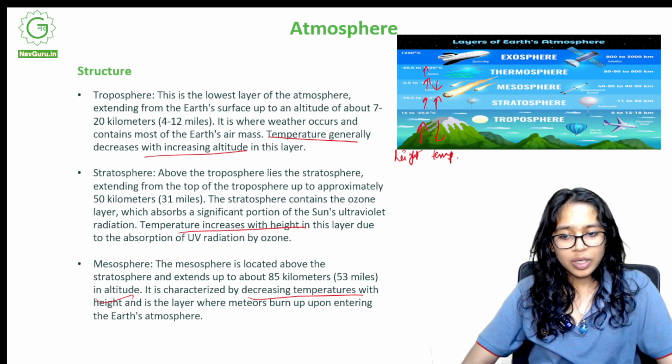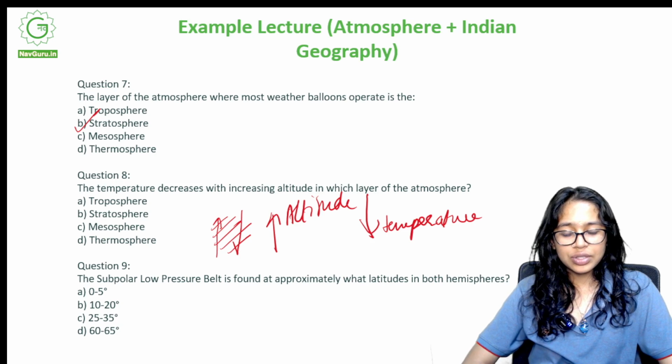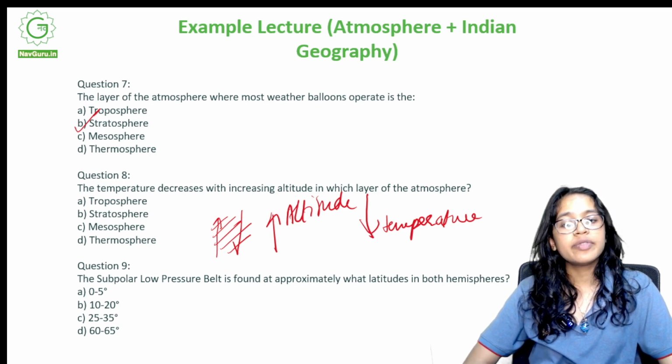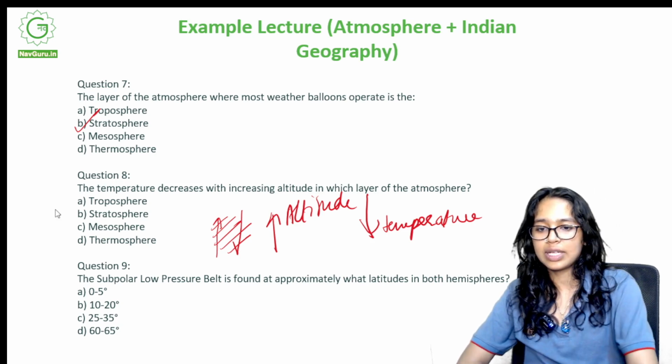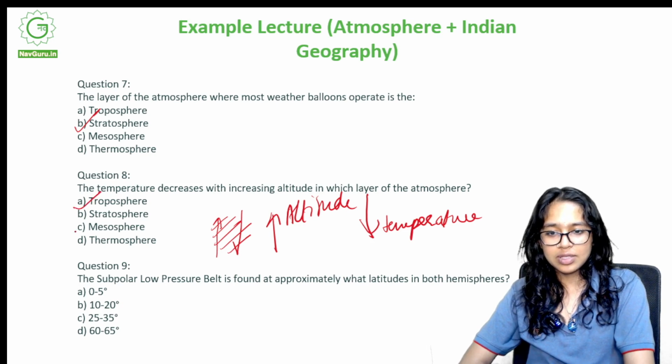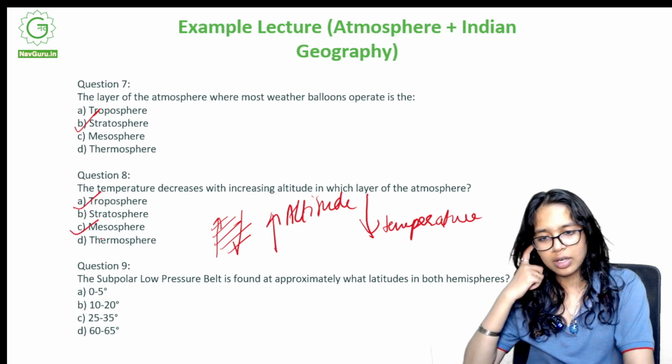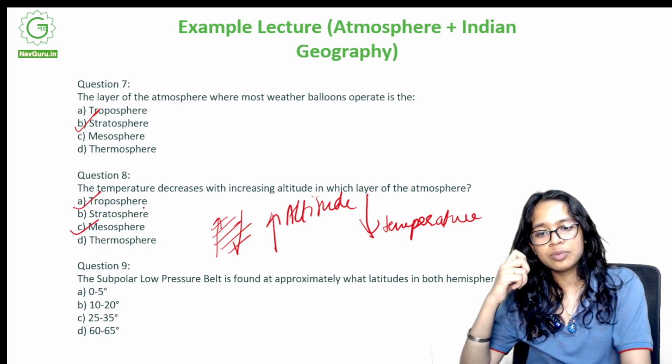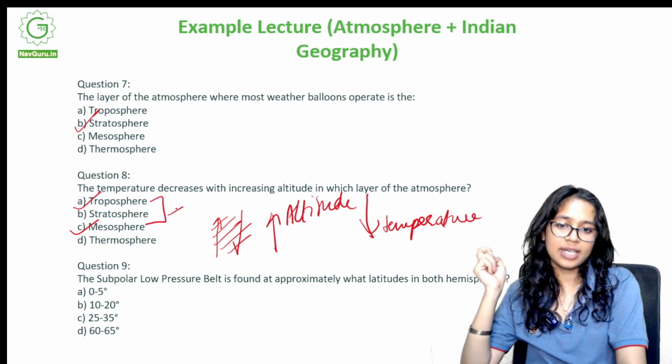So now back to our question. Let's go back to our question. What does it say? Temperature decreases with increasing altitude in which layer of the atmosphere? It happens in A, troposphere, and it happens in C, mesosphere. So we have 2 right answers in this case.